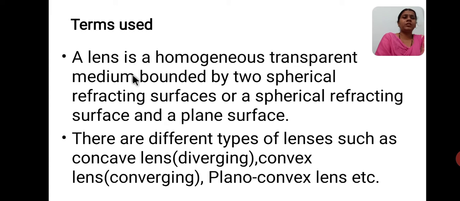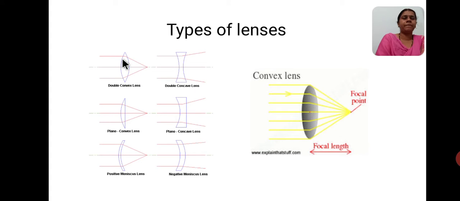A lens is a homogeneous, transparent medium bounded by two spherical refracting surfaces, or else one will be a spherical refracting surface and the other one will be a plane surface. I will show a lens image here where you will get an idea. As I told, a lens is a homogeneous transparent medium having two spherical surfaces, or else one spherical and the other plane. That we call a lens.